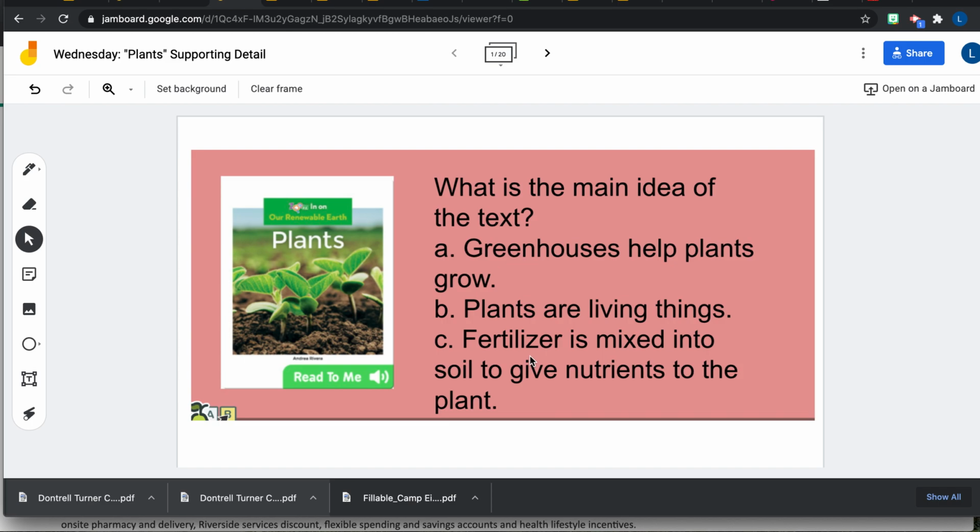If you could just say one sentence about it, what is it mostly about? Would you say greenhouses help plants grow? Plants are living things? Or fertilizer is mixed into soil to give nutrients to the plant? So go ahead and find your slide for your Jamboard and circle what you think the answer is. So the main idea.